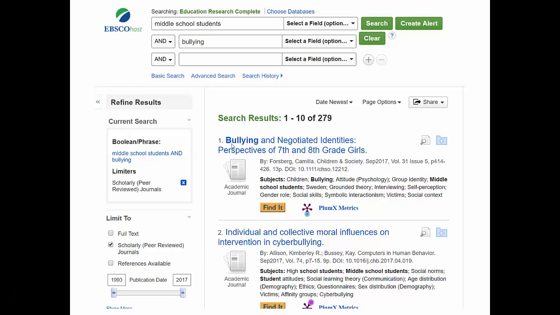So check this out. Here is the title of the article. Here's the citation information right under that, who wrote it and where it was published. And then right under that are the subject terms.